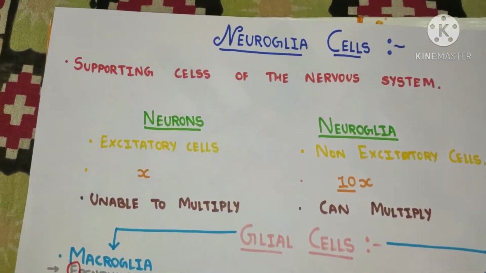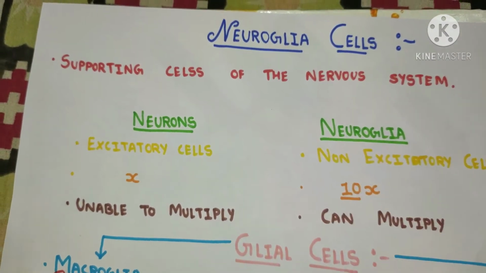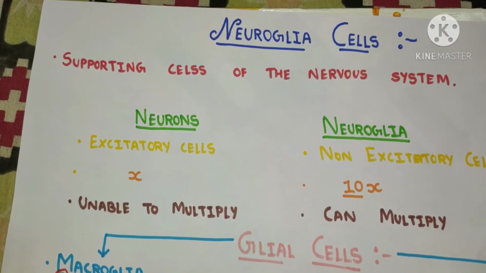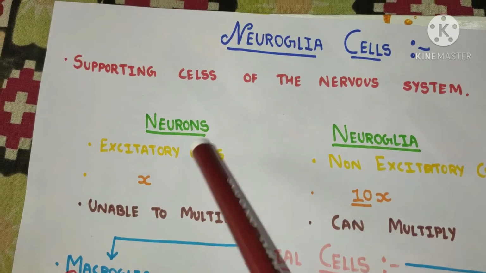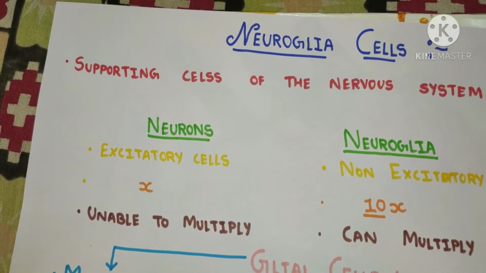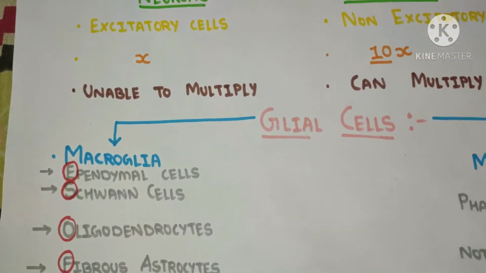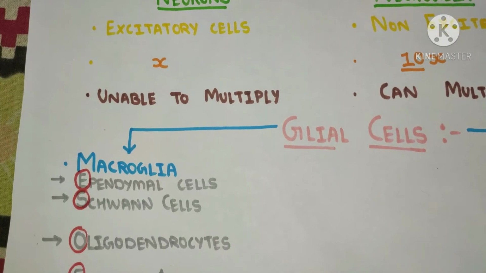Now I want to tell you one thing: when I say neurons and nerve fibers, that is one and the same thing. But neurons are present in our central nervous system and nerve fibers are in the peripheral nervous system. So these Schwann cells are responsible for the myelination of nerve fibers.